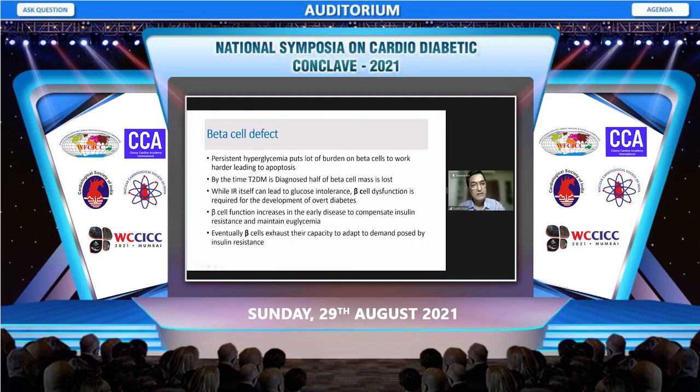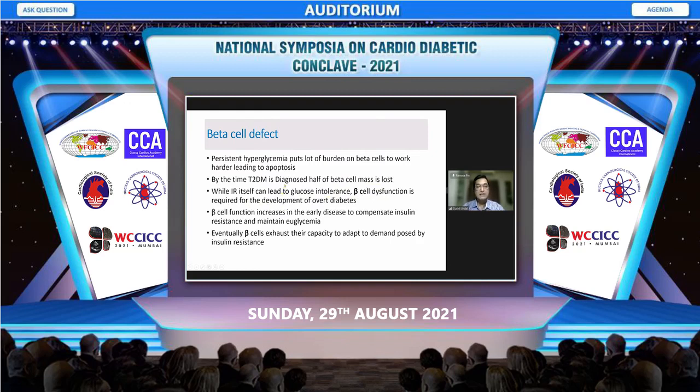Now, coming to the beta cell defect, persistent hyperglycemia puts a lot of burden on the beta cells to work harder and harder, leading to their apoptosis. By the time type 2 diabetes is diagnosed, almost half the beta cell mass is already lost, while insulin resistance itself leads to glucose intolerance. Beta cell dysfunction is required for development of overt diabetes.